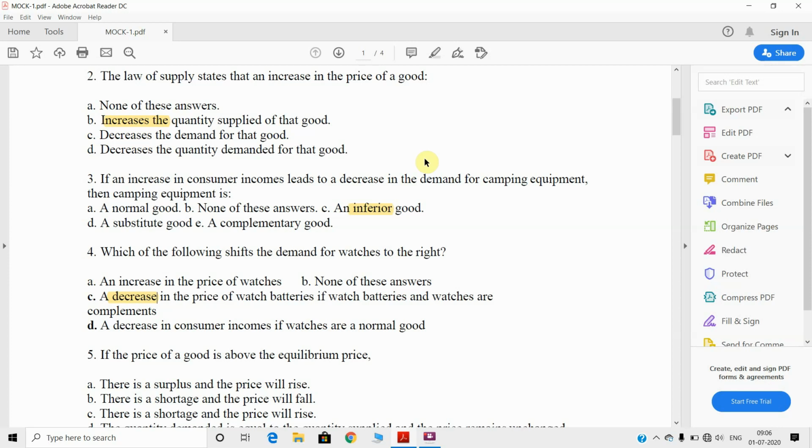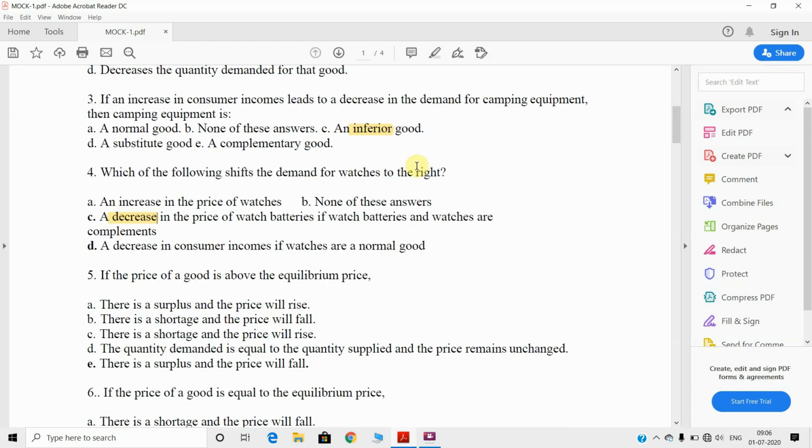You know that in the case of two commodities, one can be a complementary commodity and another a substitute good, right? In the case of complementary commodities, a decrease in the price of watch batteries leads to a shift in the demand curve for watches to the right.